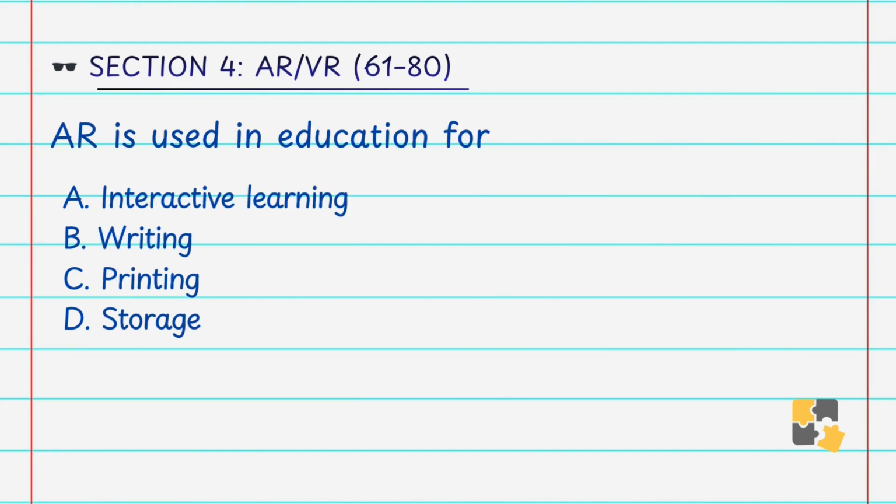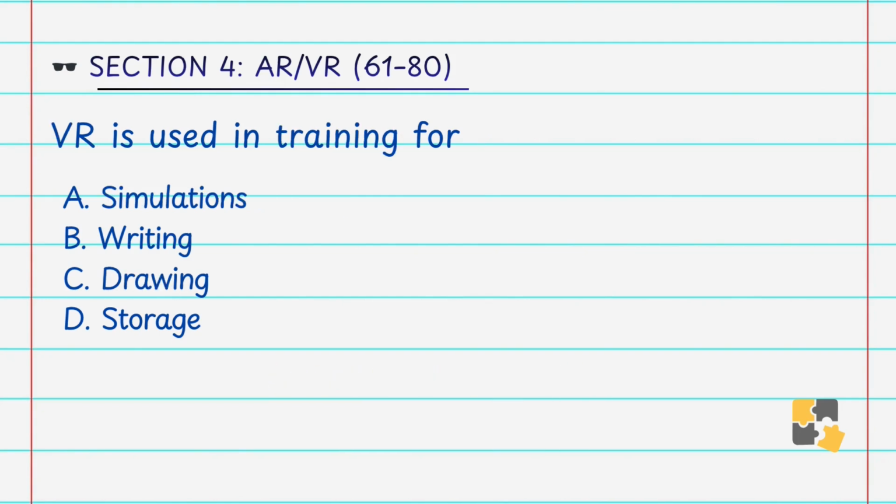AR is used in education for A. Interactive learning, B. Writing, C. Printing, D. Storage. Answer is A. Interactive learning. AR helps visualize concepts like 3D models in education. VR is used in training for A. Simulations, B. Writing, C. Drawing, D. Storage. Answer is A. Simulations. VR is used in flight simulators, medical training, etc. That's why the answer is VR is used in training for simulations.